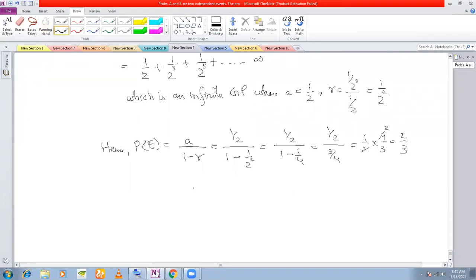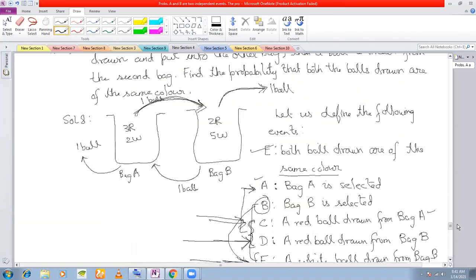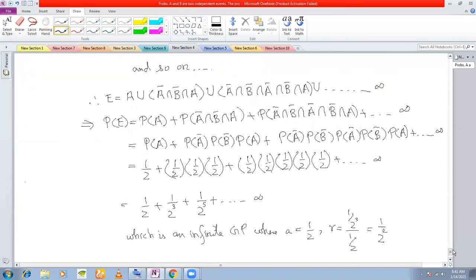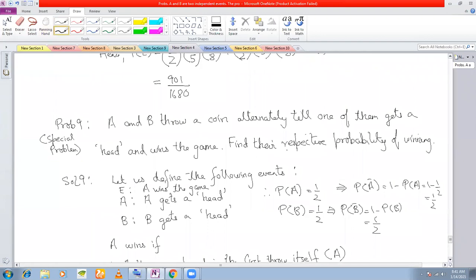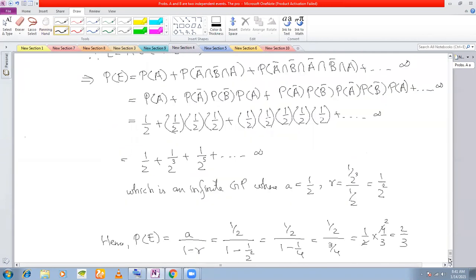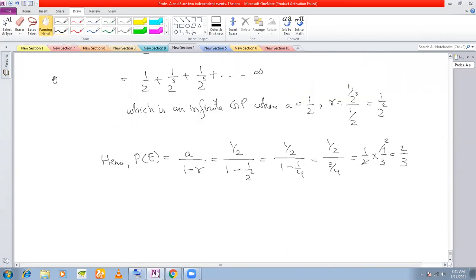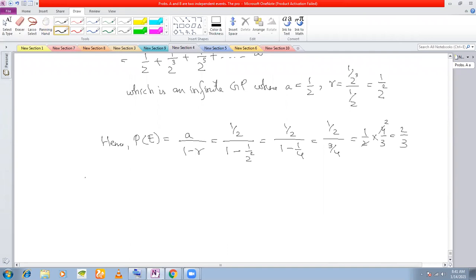What is the question here? The question here was to find the respective probabilities of winning. What do you mean by respective probability of winning? Find the probability of A winning and also find the probability of B winning. So we have already found the probability of A winning. What is the probability of A winning? 2 by 3. Hence, what is the probability of B winning?